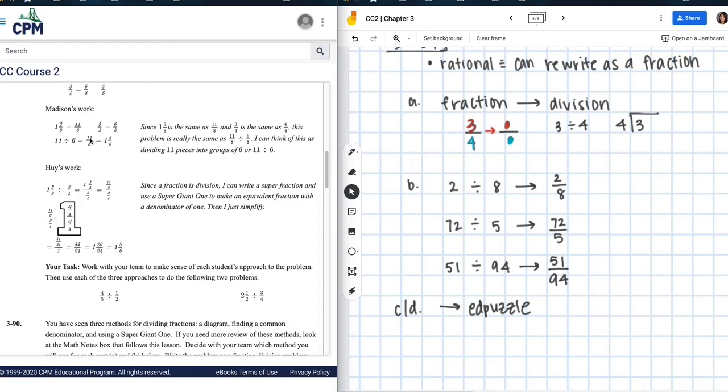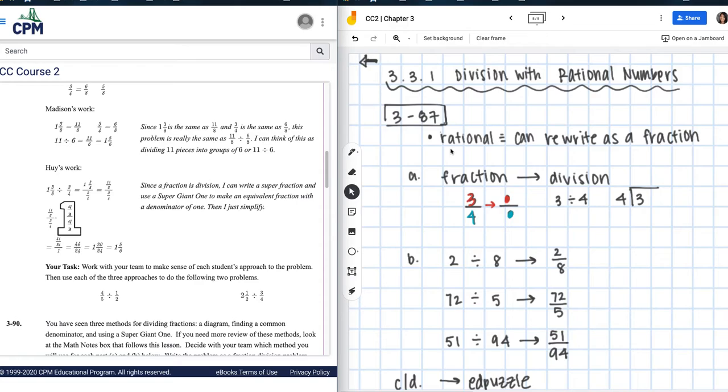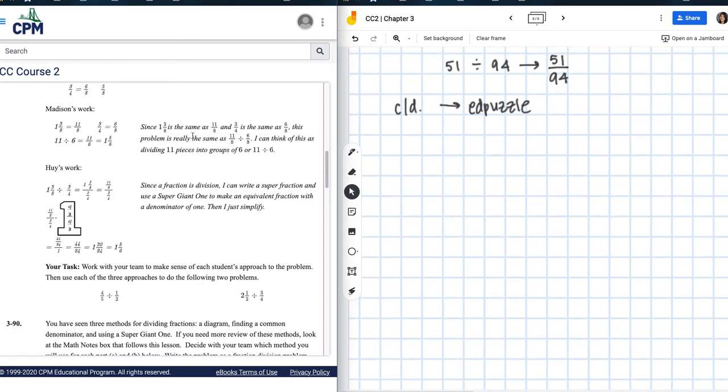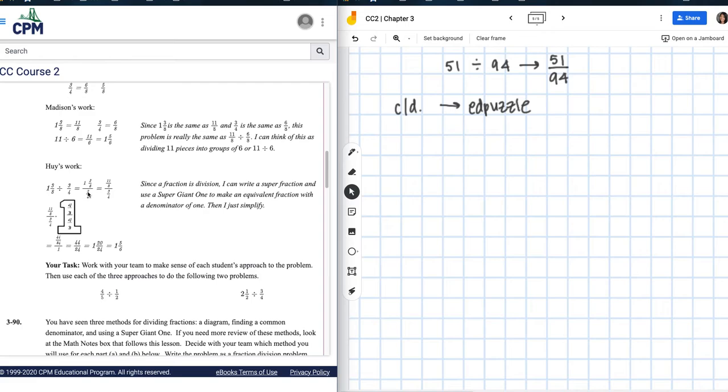Okay, so if you cannot see it on this video, please go to this section, this 3.3.1, either in your ebook or on your textbook. And I want you to look at it and I just want you to tell me, what do you notice, right? Okay, so looking at this one, 1 3/8, what she did was she turned it into an improper fraction, right? So the 1 whole would be 8/8, and 8 plus 3 would be 11. And then the 3/4, she turned it into 6/8, so unsimplifying, right?